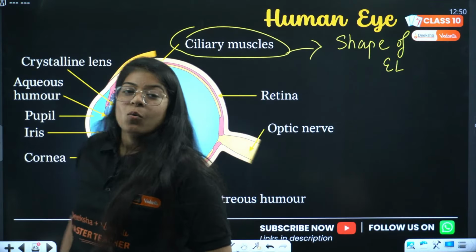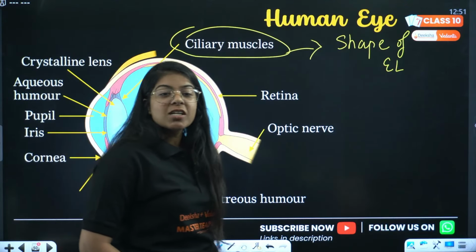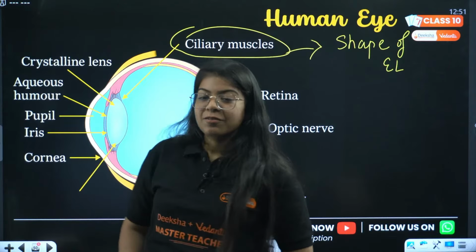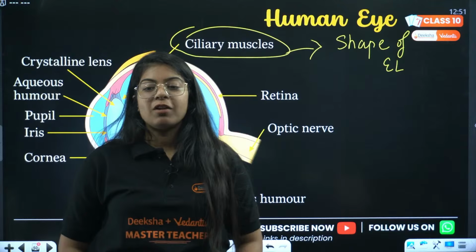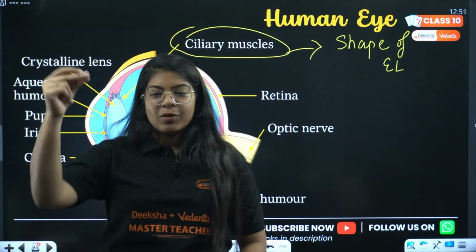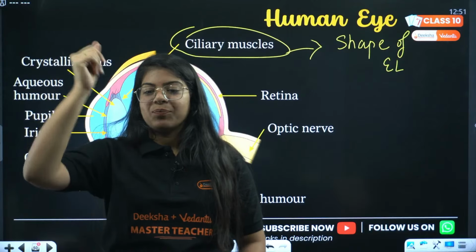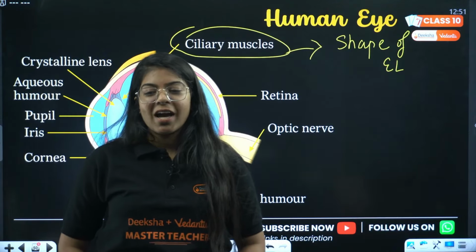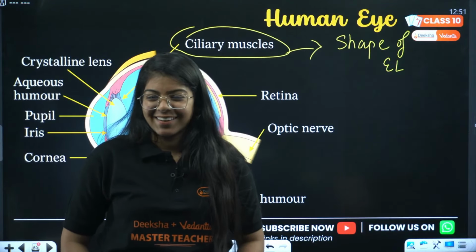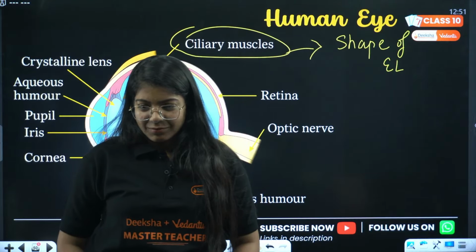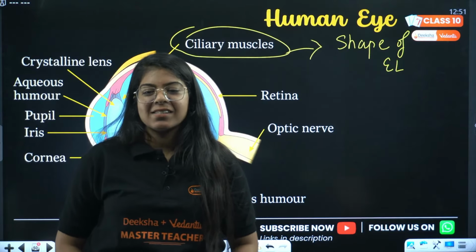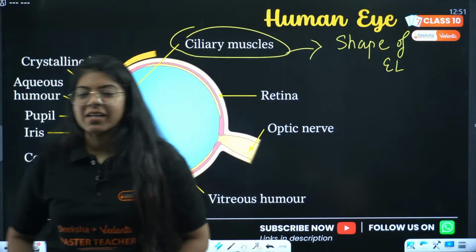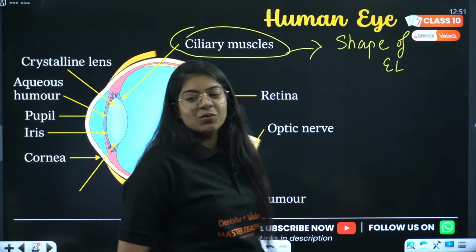What is the part of the eye that is responsible for the color of your eye? Which part of the eye is responsible for providing the color? Everyone, answer quickly. Iris. It's not Irish, Sharma Ji, it's iris. Okay, Shubham. Rainy is saying iris. Archana Jadhav is also saying iris. Anaya is saying iris. Very good. Great.